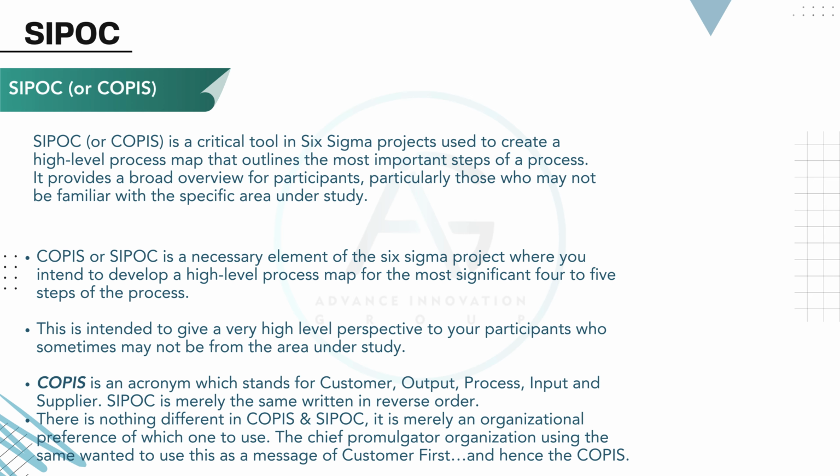This tool is used to create a high-level process map, typically focusing on the 4 to 5 most critical steps in a process. It's especially helpful at the start of a project to provide a broad overview, particularly for participants who may not be familiar with the specific area being analyzed. By mapping the suppliers, the inputs they provide, the process steps, the outputs, and finally, the customers, we get a structured view of how value flows through the system.